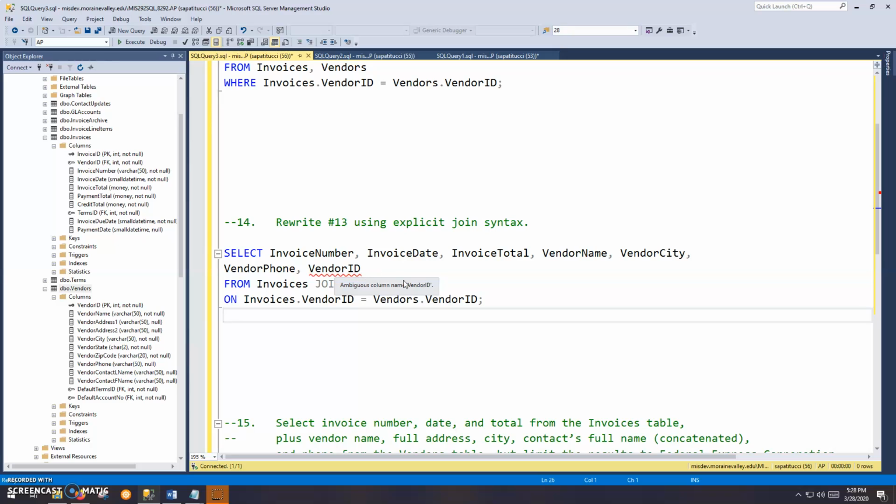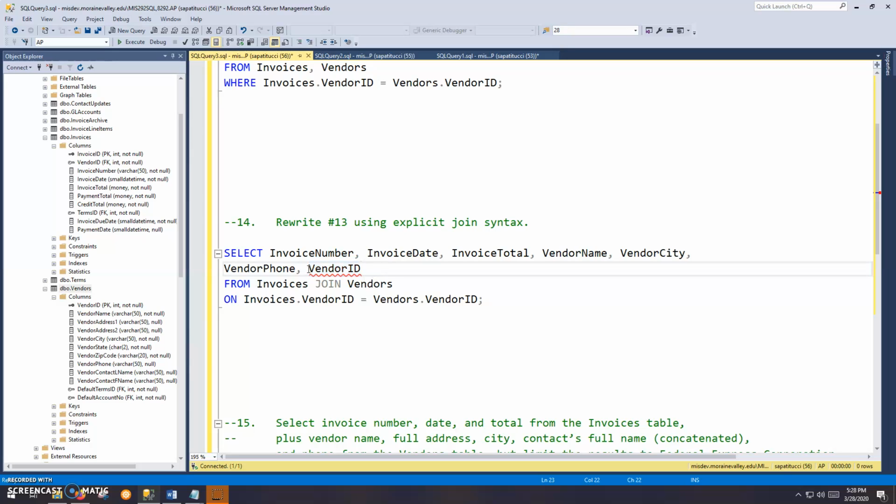And what that means is, okay, this is a join, and so we're pulling data from these two tables, invoices and vendors. Both of those tables have a vendor ID column. So you can't just say vendor ID here because it's ambiguous, meaning SQL Server's like, wait a minute, what are you talking about? I see a vendor ID in this table. I see a vendor ID in this other table. Which one are you talking about?